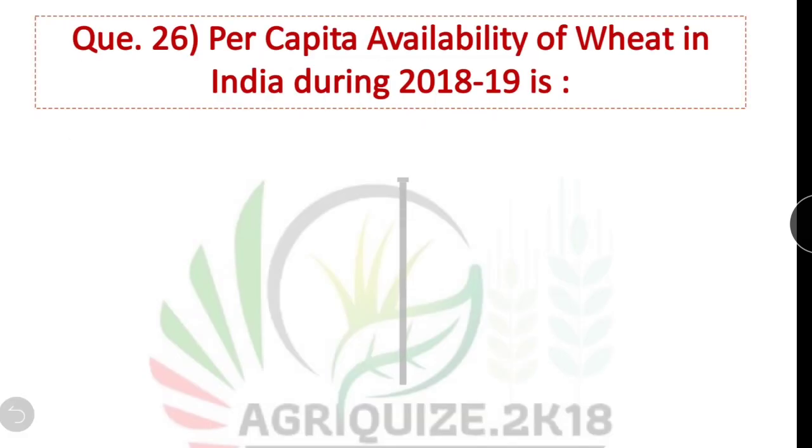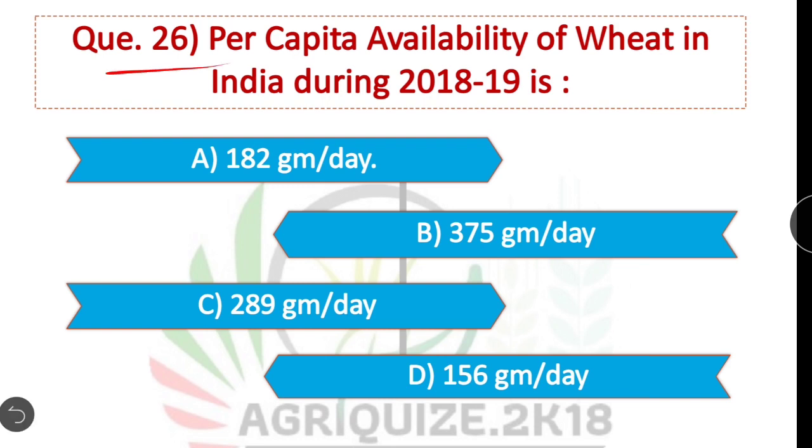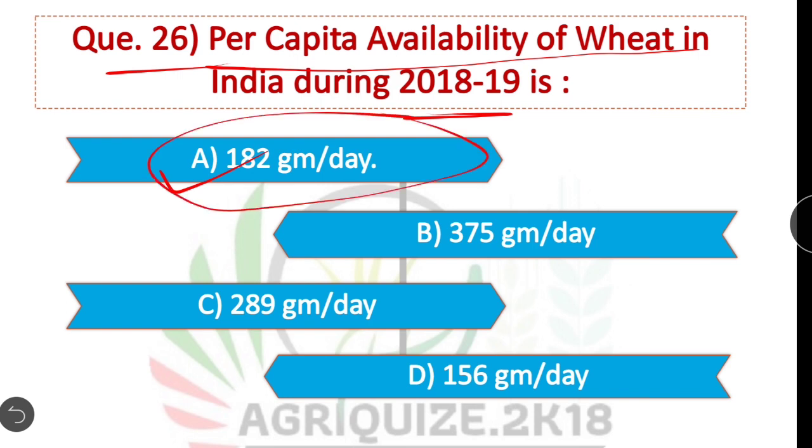India shares about 25% of total global food grain production. Question number 26. Per capita availability of wheat in India during 2018-19. In 2018-19, per capita availability of wheat in India was 182 gram per day. Option A is correct.